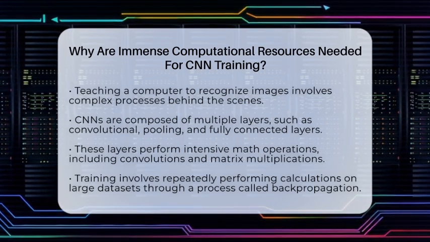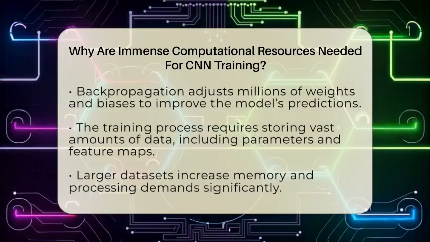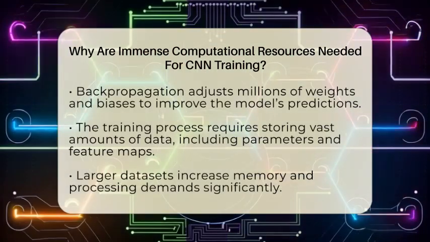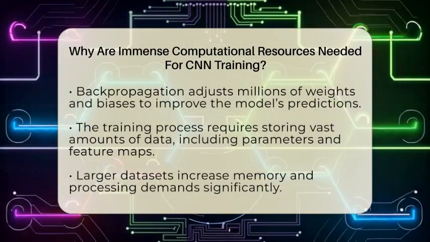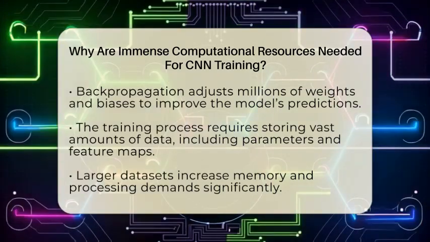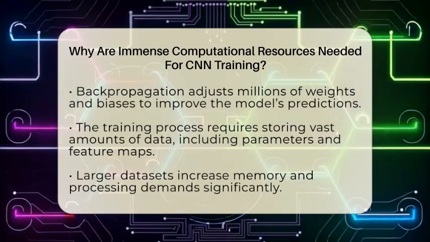This process is called backpropagation, where the network adjusts millions of weights and biases to improve its predictions. Each time the network makes a guess, it compares it to the actual answer and updates itself. This cycle happens thousands of times, requiring countless floating-point calculations.